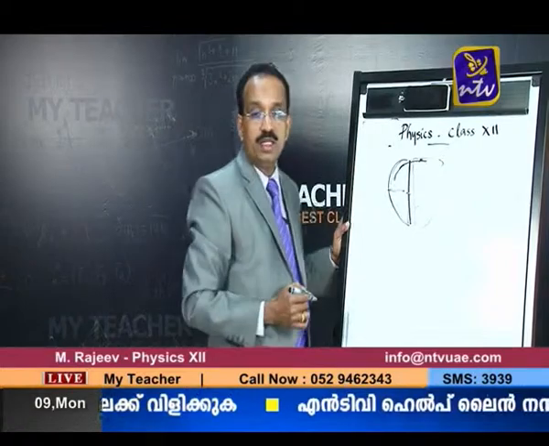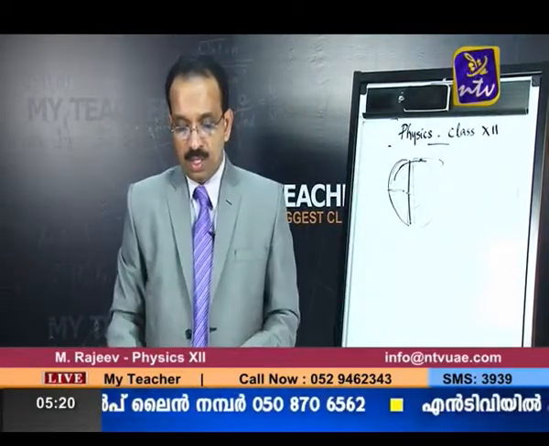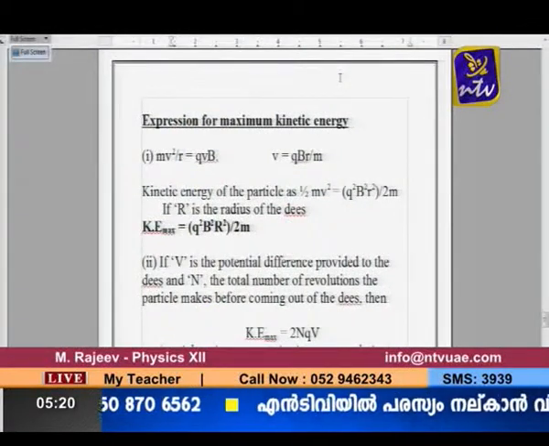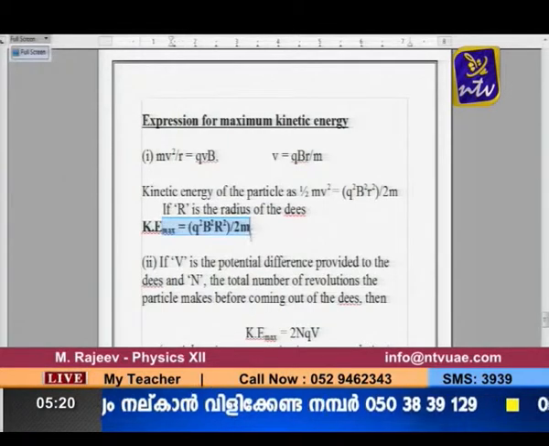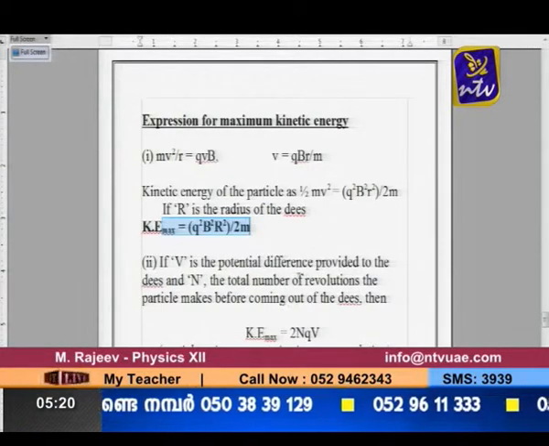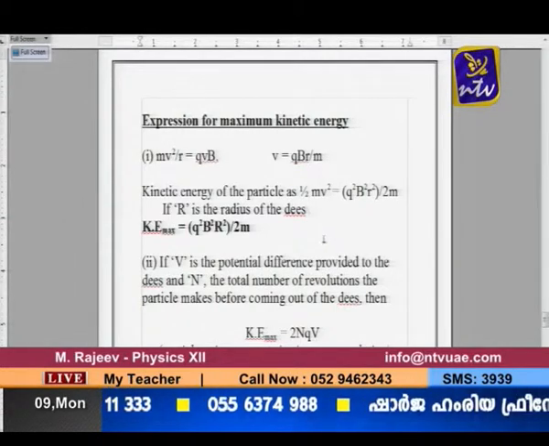That is why, in the expression, look at the screen, you can see the maximum kinetic energy. This is one of the equations for maximum kinetic energy with which the charged particle comes out of the D.